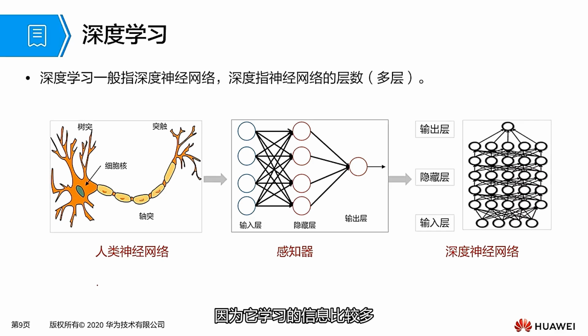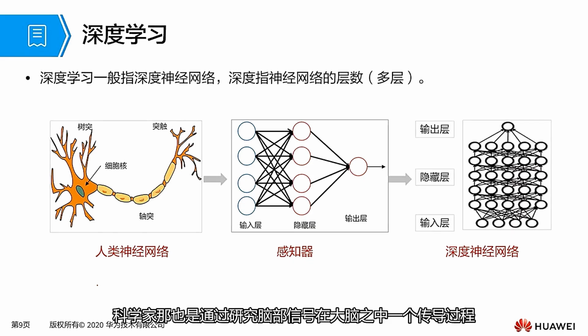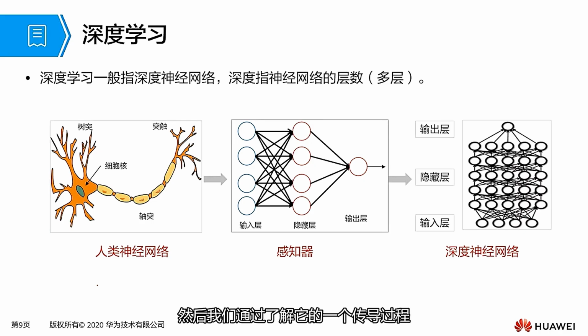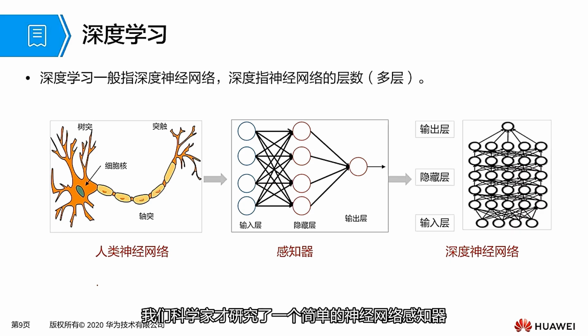For example, when the brain processes signals, different neurons are interconnected. A neuron has dendrites, a nucleus, an axon, and synapses. When we communicate information, it is transmitted through the synapse of the previous neuron to the dendrite. Transmission of signals between neurons finally arrives at a place in our brain, and then the brain makes a judgment.